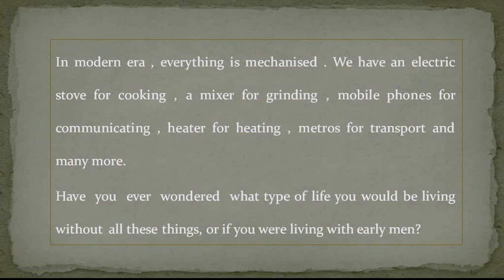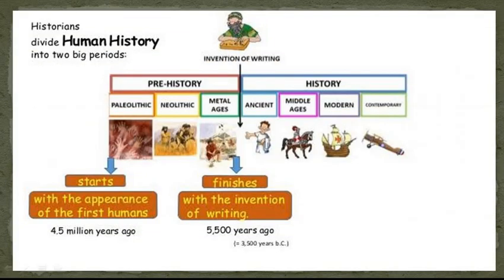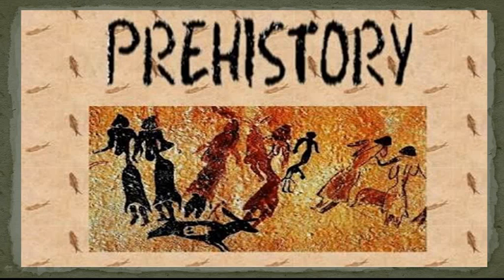But what about early men? How was their lifestyle? To know the past, we need to look at the records of the past, which can be in the form of material remains or written records. Historians divide human history into two big periods. Prehistory is the period of the past before invention of writing, whereas history is the period of past after invention of writing. Let's start with prehistory.